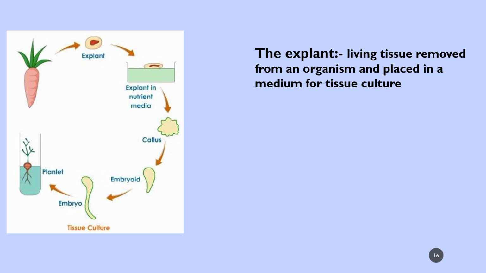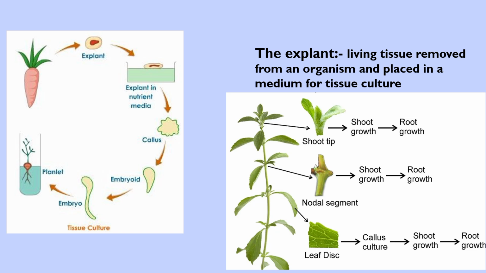That is called explant. So when you want to see more, even an explant of a shoot, when you take the shoot, it will grow in a medium, and it can develop root growth. Even if you take a shoot node, a nodal segment, it can also give shoot growth, and root growth can also be observed. You can take a small piece in an aseptic manner, a leaf disc, and callus culture can be developed in the nutrient agar medium, and from that shoot growth and root growth can be observed. So this is how tissue culture develops.